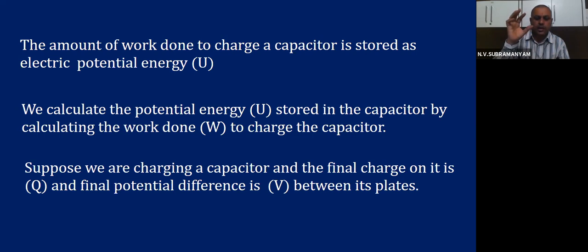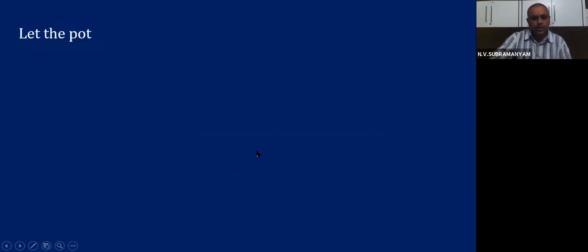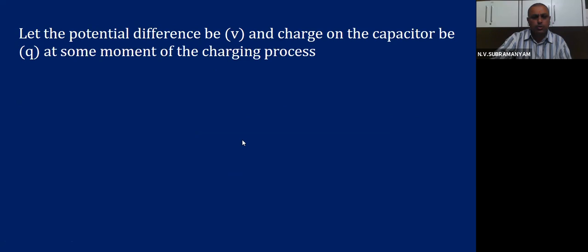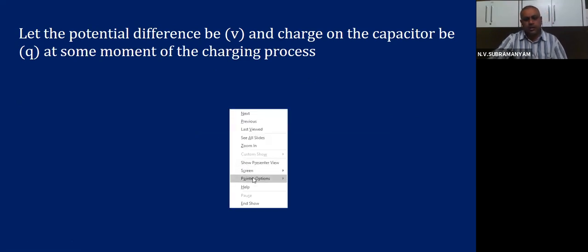So the final charge on it is Q and the final potential difference with that particular charge is V. This is what you have to remember. Then let the potential difference be small v and the charge on the capacitor be Q at some moment of the charging process. So this I will explain, children.